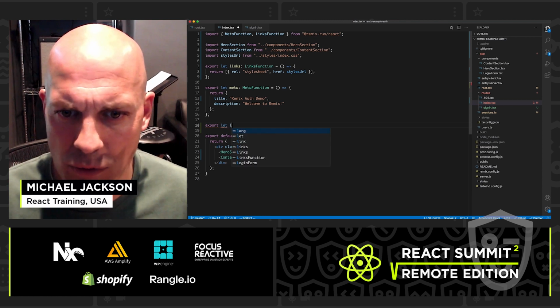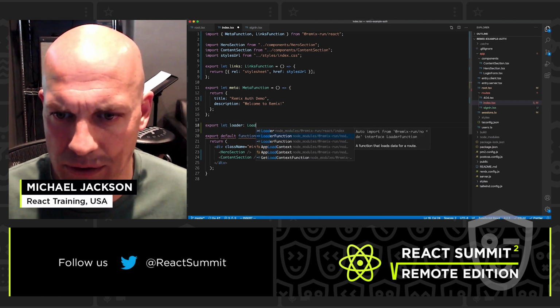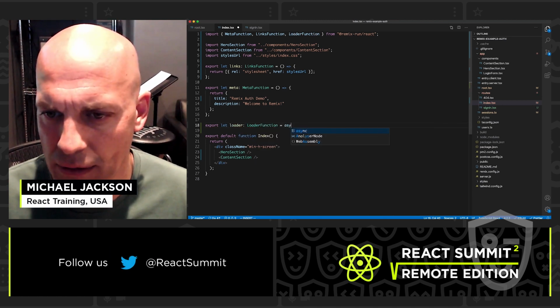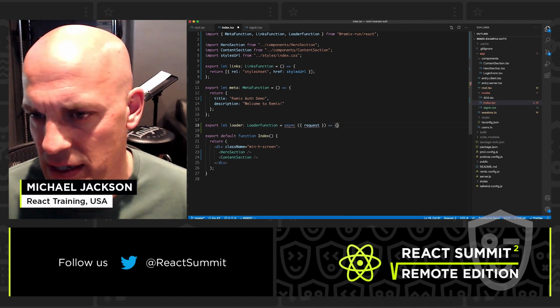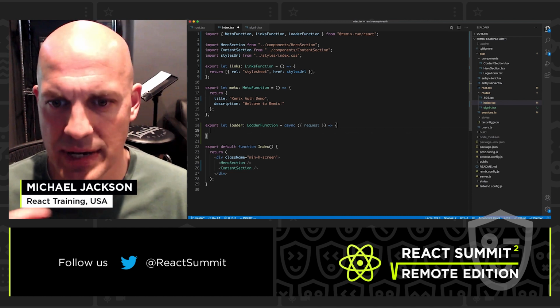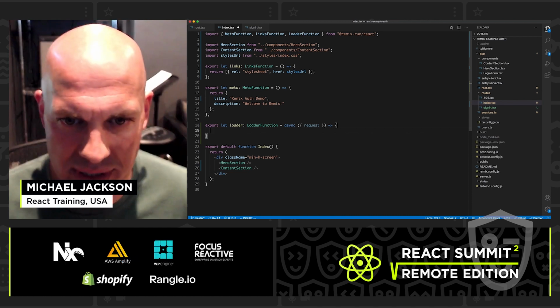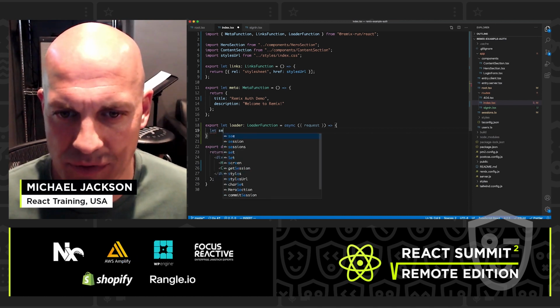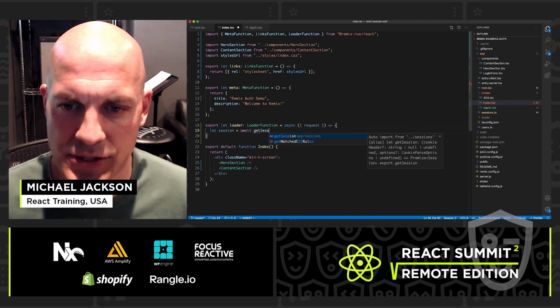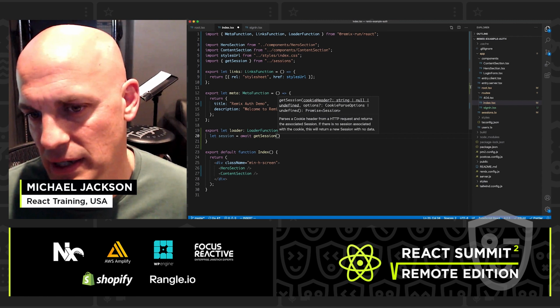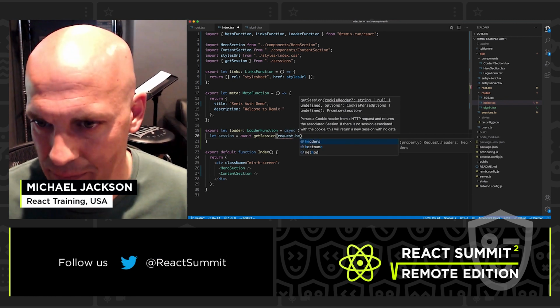So we're going to use one more function here called the loader function. The loader function is kind of like your action function, except this one is for reads, right? The action is for posts and puts and things like that. This one is for gets. You can think about it kind of like your get server-side props if you are working in Next.js.